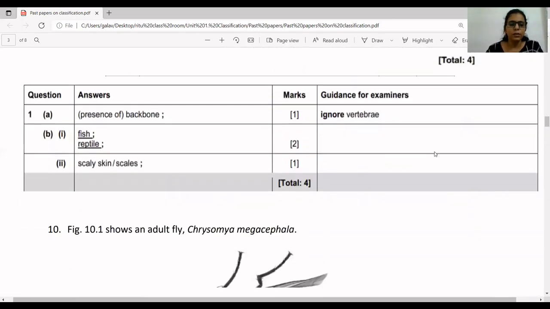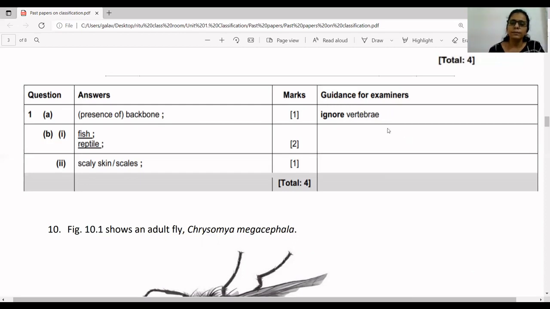Okay. So this is the answer key which was given here. For the first question, the characteristic of all vertebrates, you have to write the presence of backbone or presence of vertebral column. If you look here, guidance for examiners, they have written ignore vertebrae. Ignore vertebrae means if you write only vertebrae, no marks will be awarded to you. For ignore, no marks are awarded. Okay, remember this.